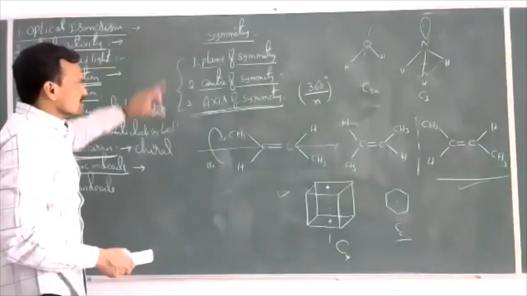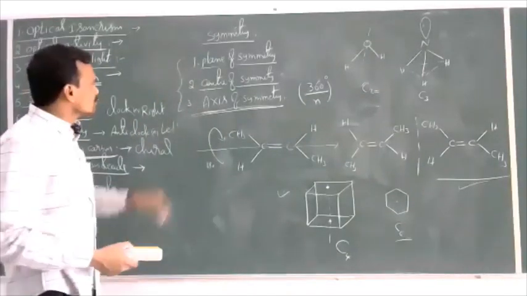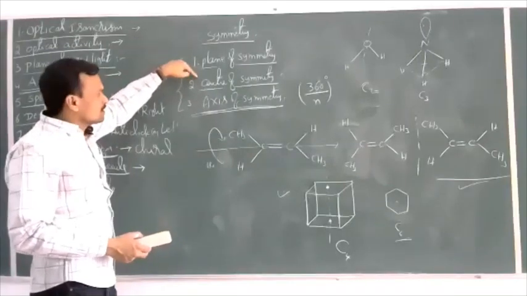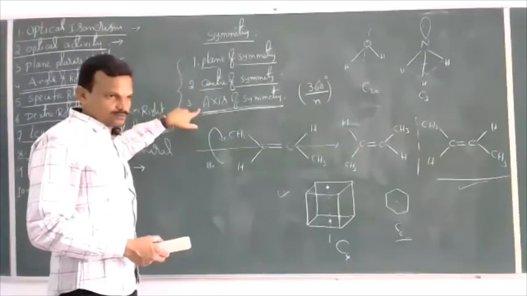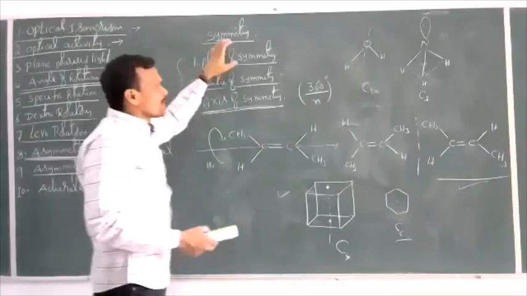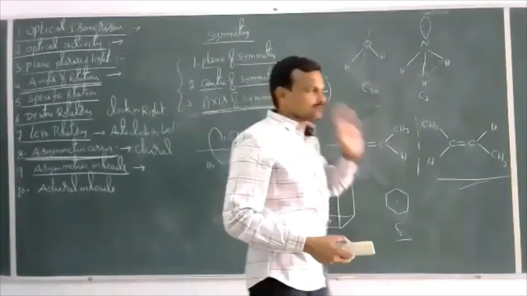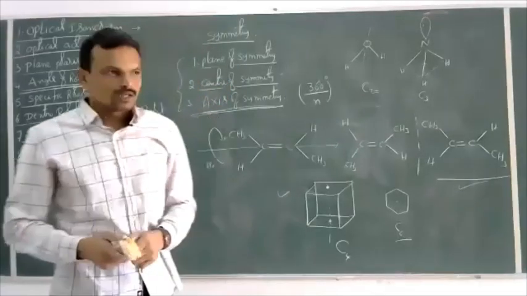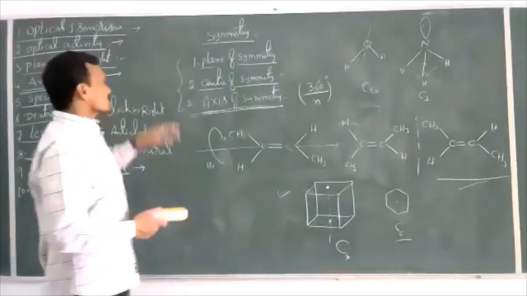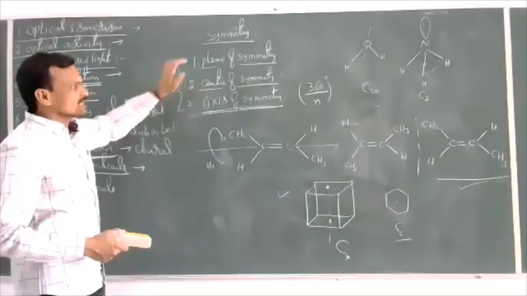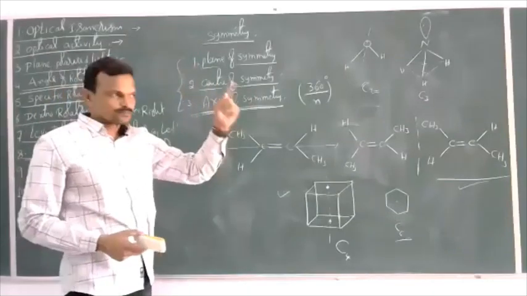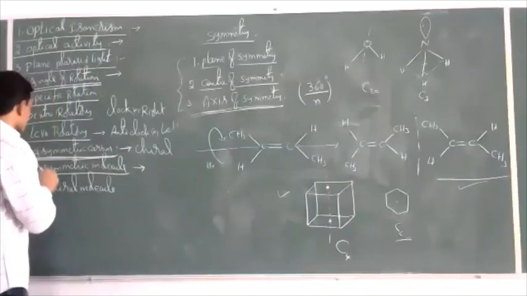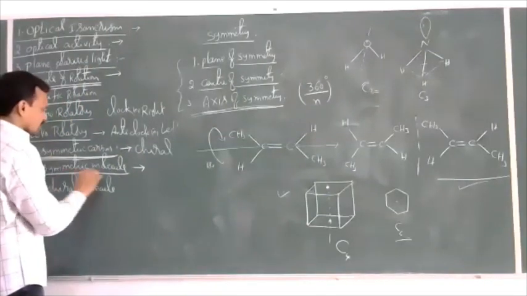So these are different types of symmetries that are present in a molecule: plane of symmetry, center of symmetry, and axis of symmetry. If a molecule possesses any of these symmetries, then the compound is said to be optically inactive. If a molecule does not possess any of these symmetries, then the molecule is said to be asymmetric. That asymmetric molecule is optically active. That asymmetric molecule is called a chiral molecule.